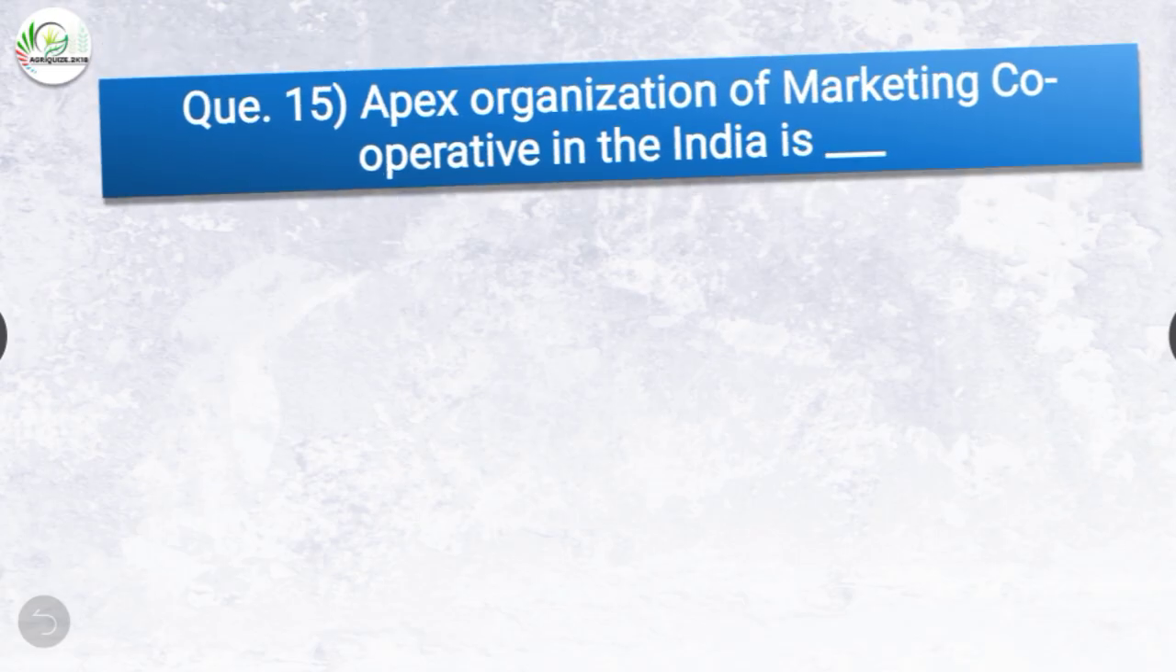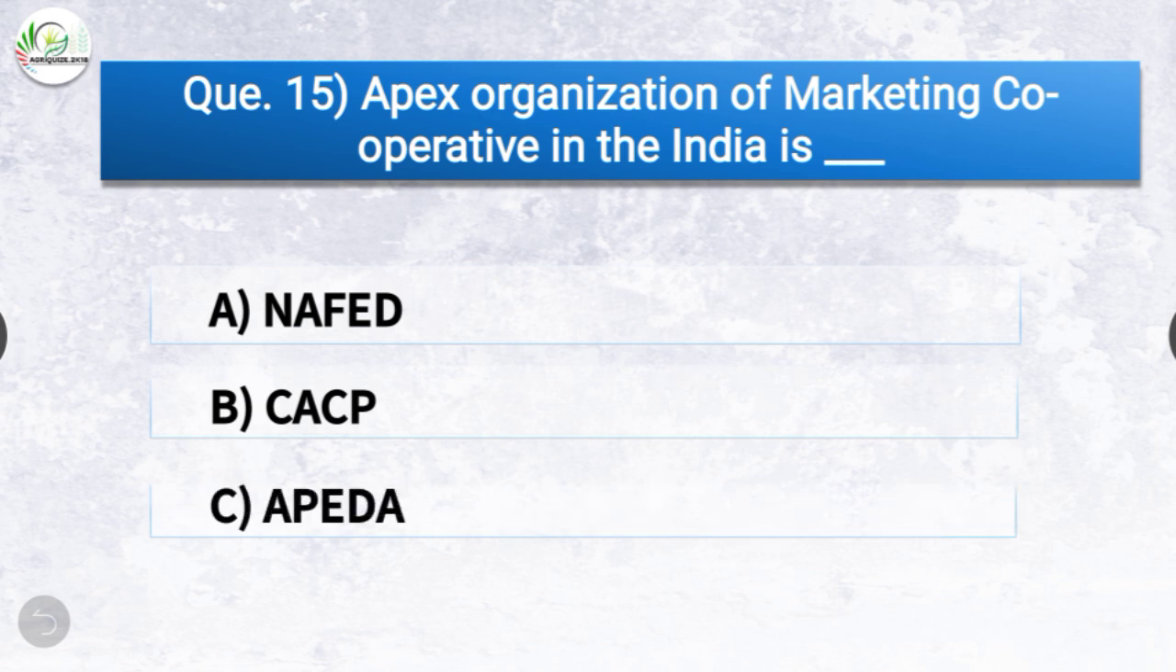Question number 15. The apex organization of marketing cooperation in India is dash. The options are NAFED, CACP, APEDA or FCI. The correct answer is option A, NAFED. So apex organization of marketing cooperation in India is NAFED.